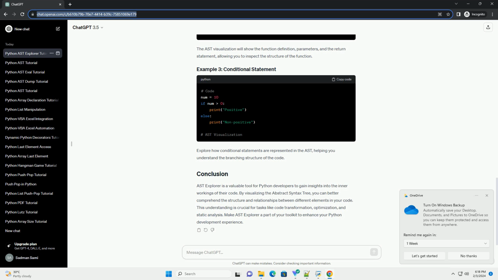By visualizing the abstract syntax tree, you can better comprehend the structure and relationships between different elements in your code. This understanding is crucial for tasks like code transformation, optimization, and static analysis. Make AST Explorer a part of your toolkit to enhance your Python development experience.